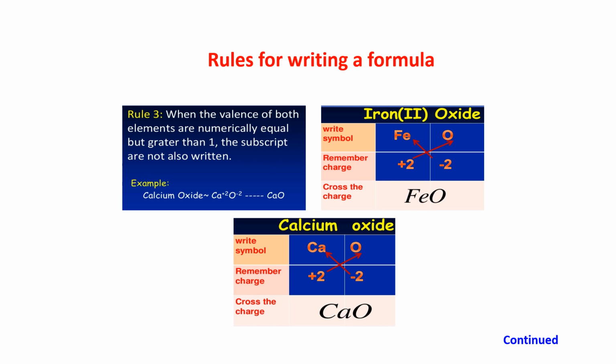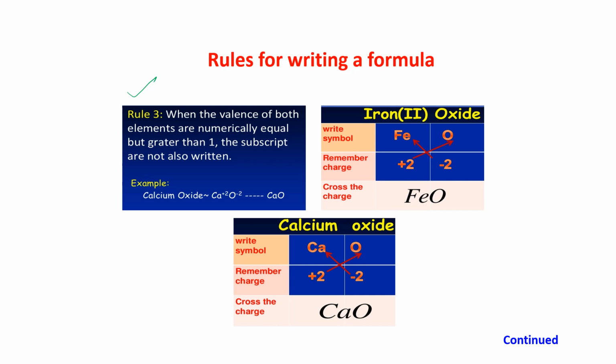Now, the next rule is when the valencies of both elements are numerically equal but greater than 1. It is not only 1, but they have the same value for both the elements. Then also we do not write the subscript. How? I am just showing it to you.